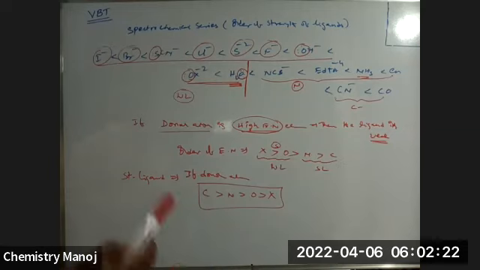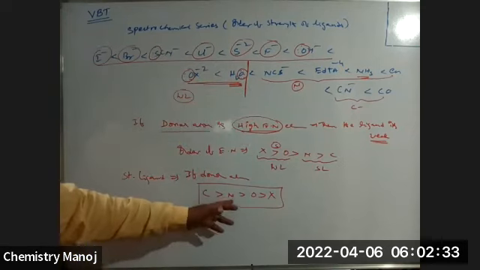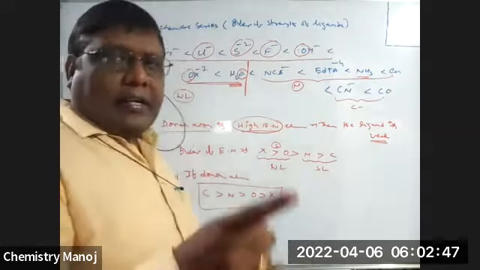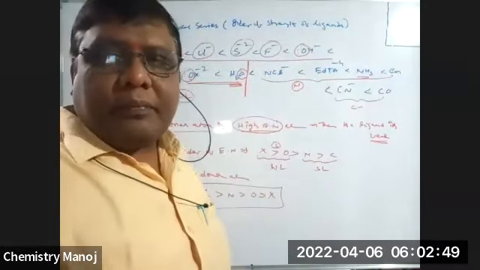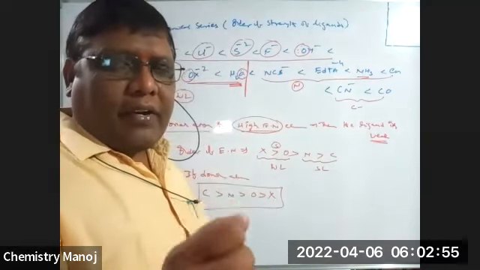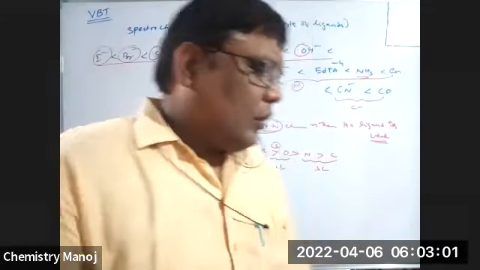Oxygen and halogen ligands are weak ligands. Nitrogen and carbon ligands are strong ligands. So there is no need for the whole series, so I'm just trying to explain this one, and I'm writing only this. Now it is the basis for VBT. You should identify whether the given ligand is a strong ligand or a weak ligand. That is very, very important to explain VBT, my dear. Is there any doubt whether the given ligand is strong or weak? No doubt, sir.